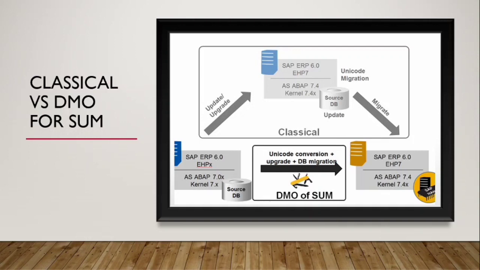Migration through DMO. It is an option of SUM, the Software Update Manager, which combines system update, technical migration, and Unicode conversion. DMO of SUM helps you to avoid landscape changes like SID and hostname and allows the combination of all relevant steps for the in-place migration to the target database. That will be Unicode conversion, upgrade, and migration in one tool itself. It is a one-step migration procedure compared to the classical migration approach. One tool to rule them all.